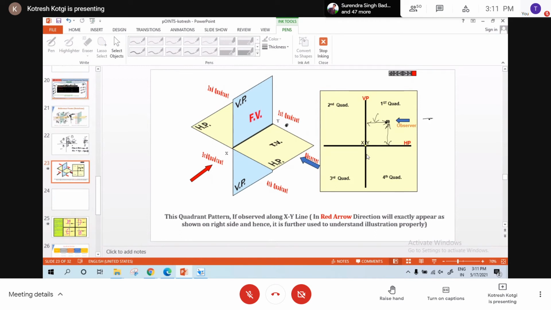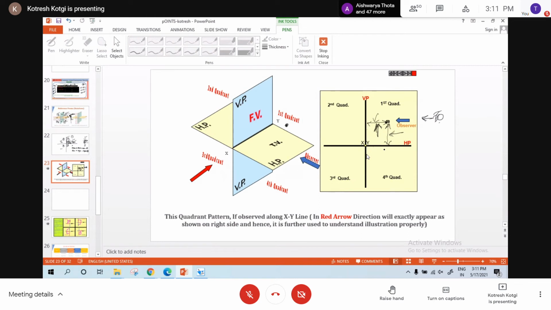Now you are seeing it from here. You are the observer. Assume you are in the classroom. Assume this is the board, classroom board. Okay, board acts like a vertical plane. This dimension you can show it on the board. But how about this dimension? How you show it on the board? Is it possible? This dimension, the distance from VP, should be shown on which plane? Horizontal plane, right? Yes or no?